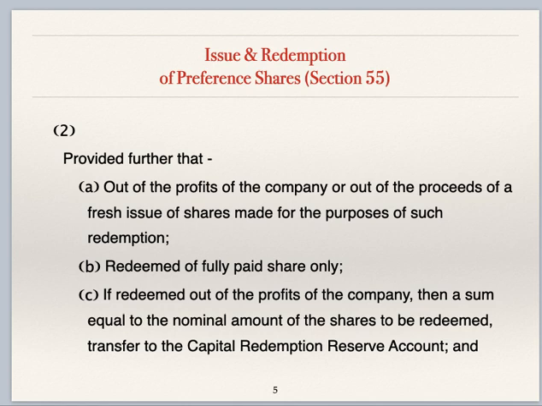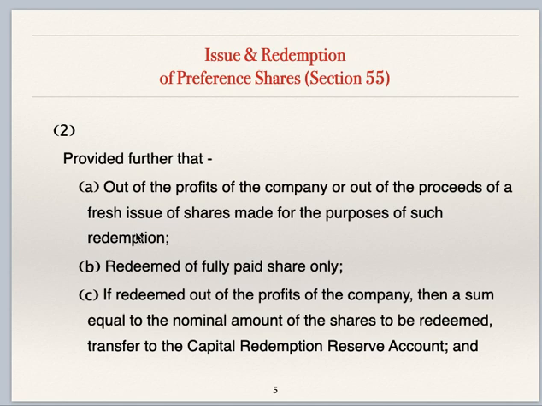Continuation of subsection 2 of section 55. There are various clauses. We'll go through these clauses. Clause A. Further provided that redemption is out of profits of the company or out of proceeds of fresh issue of shares made for the purpose of such redemption.